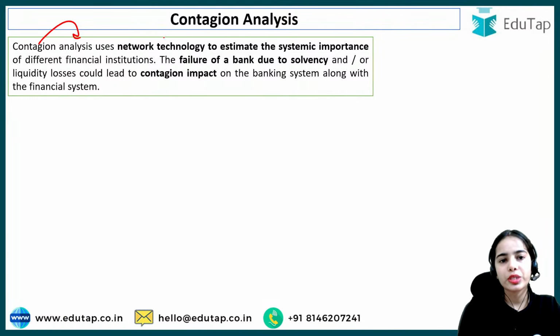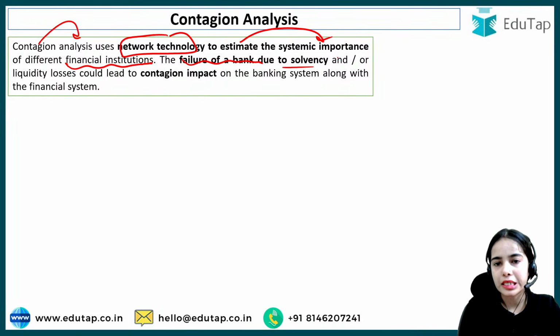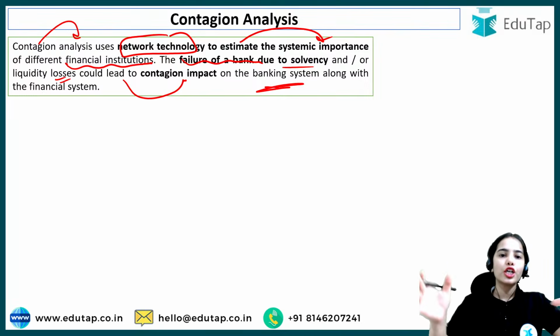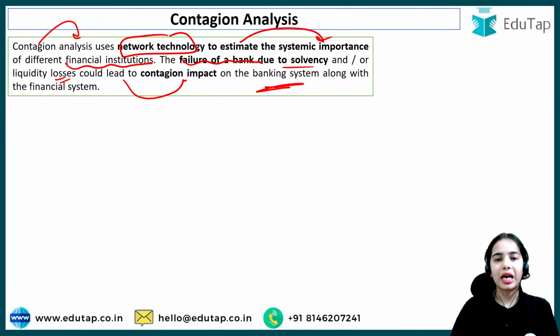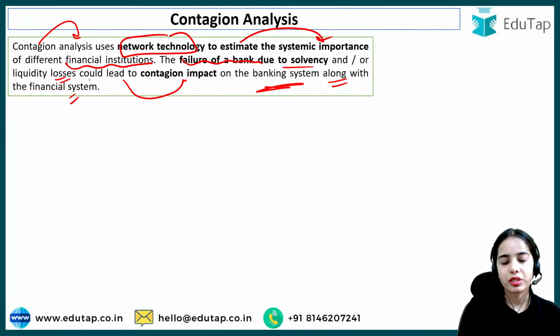Contagion analysis uses network technology to estimate the systemic importance of different financial institutions. The failure of a bank due to solvency and or liquidity losses could lead to contagion impact on the banking system. If one major bank is failing, how will it affect the other banks along with the financial system?